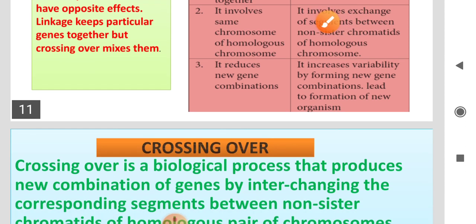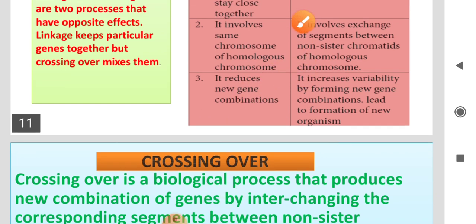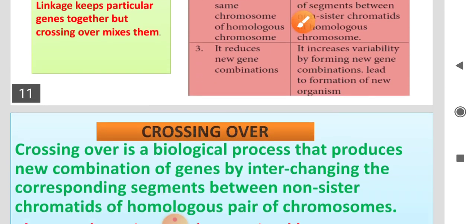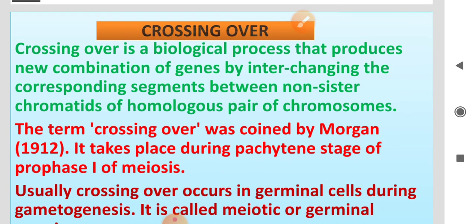Next, during linkage, there are no new gene recombinations; new gene combinations are not formed. But crossing over increases variability by forming new gene combinations, leading to the formation of new organisms. So this is the difference between linkage and crossing over.